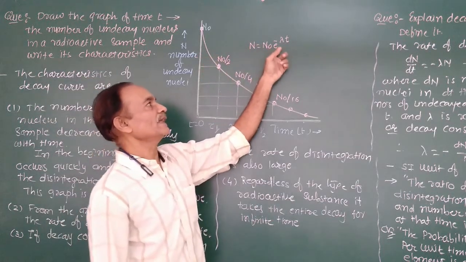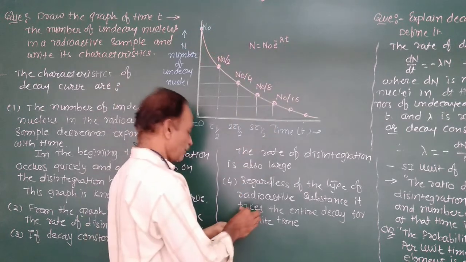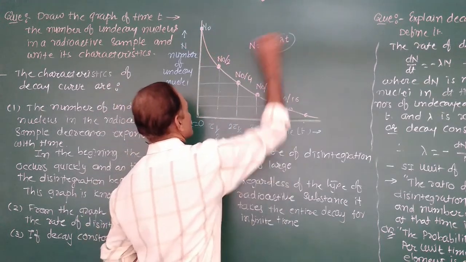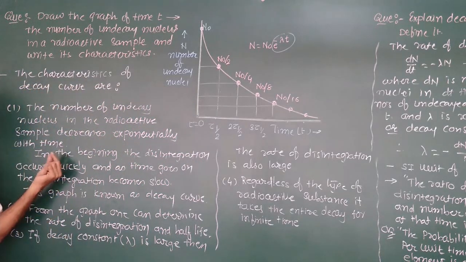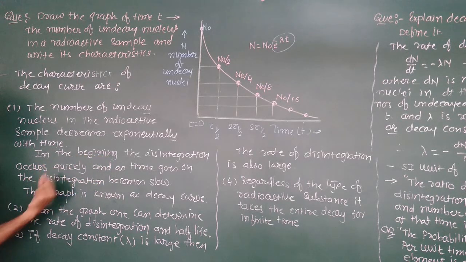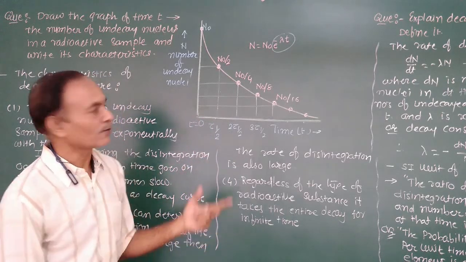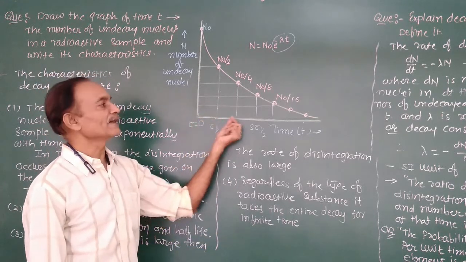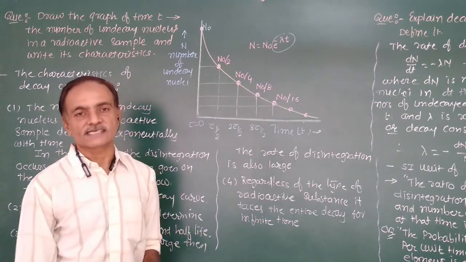Because N = N0 e^(-λt), that is the exponential form. Now, in the beginning, the disintegration occurs quickly, and as the time goes on, the disintegration becomes slow. Initially, the more number of nuclei are going to disintegrate. As the time increases, the rate of disintegration decreases.